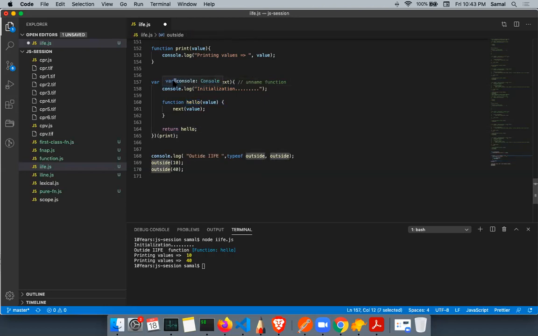So here outside is referencing the hello function. When I call the hello function, it is indirectly calling next, and next is pointing to print. That is why when I call outside, it calls hello, then hello calls next, and next is indirectly calling print. And that is why it prints the printing value 10. Any doubt with this?